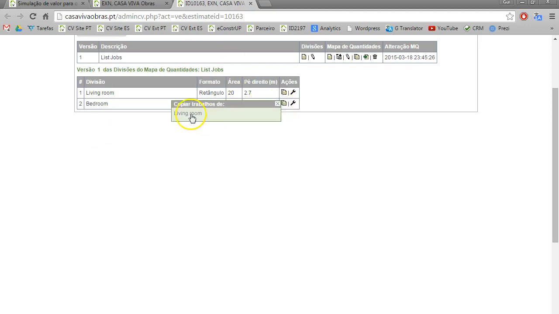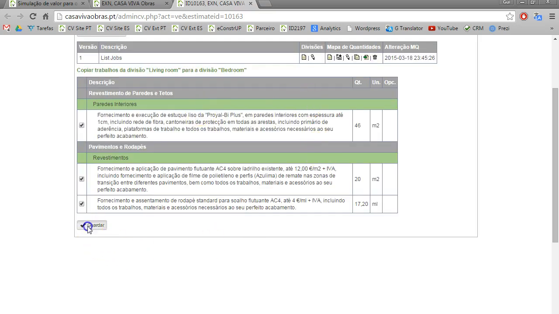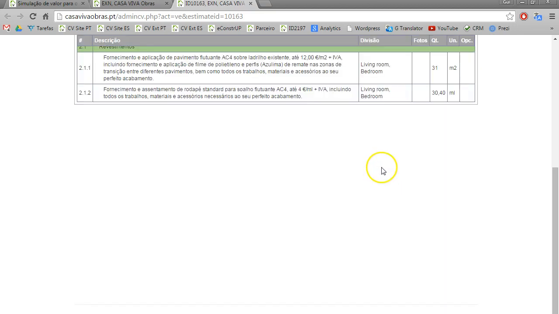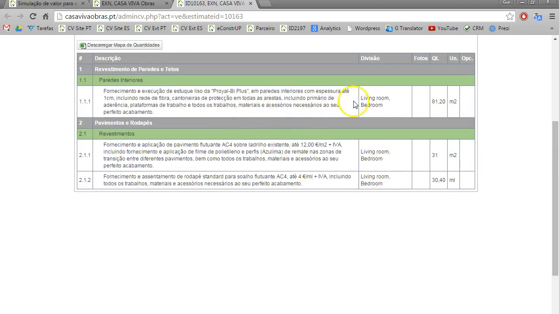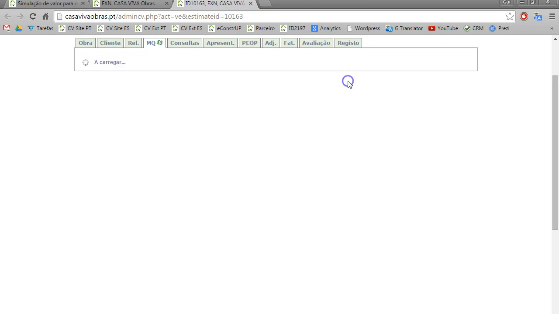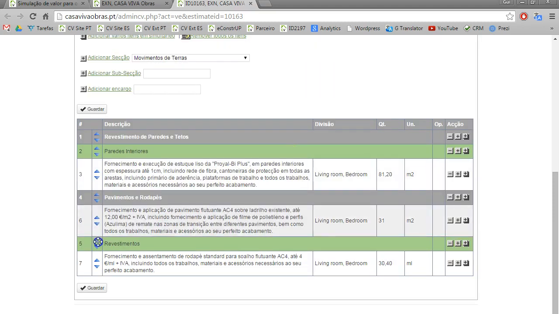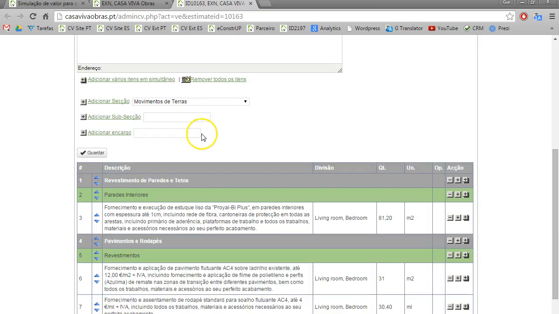So I just come here and I say copy all the works from the living room. So now I say yeah, all of them. And when I see now my job list, I can see that we have all these works in divisions, and now I can edit this very fast, like push this up, down, etc. I can do this really fast.